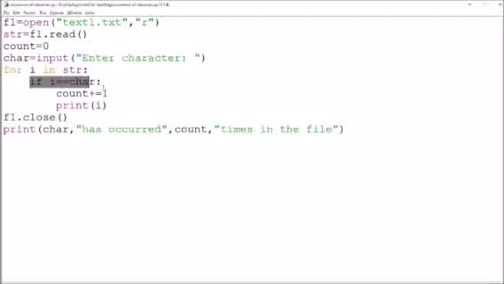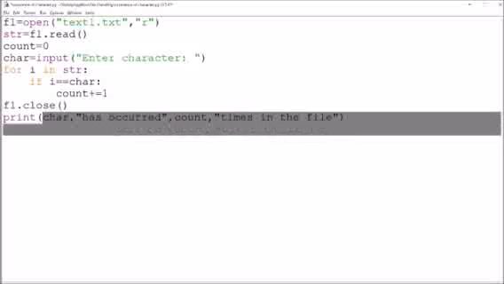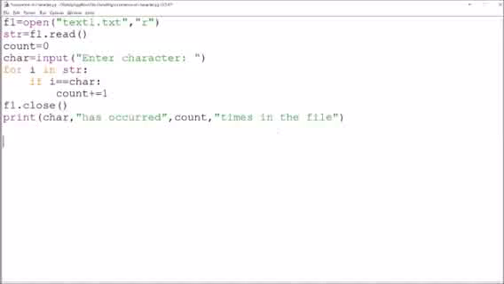If i is equal to char, count plus equal to 1. It will compare whether this character is equal to the character entered by the user. So if it is there, it will increase the count by 1. Print is not needed. Afterwards we can finally print the character has occurred count times. That is the actual count for which that character has occurred.